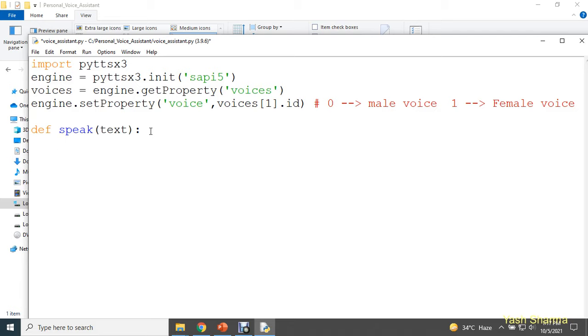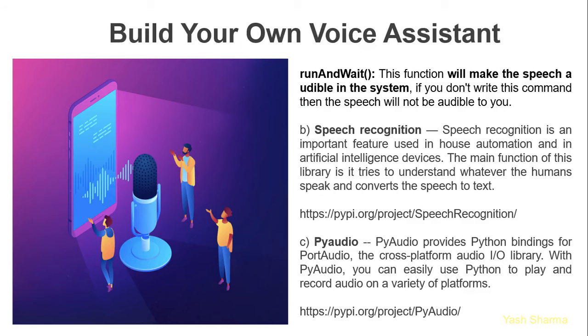Now guys, here we are going to use engine, and now your female voice will say that text. Whatever text you pass, your female voice will speak that text for you. And now the most important function you need to understand. In pyttsx3 we are going to use a function whose name is runAndWait.